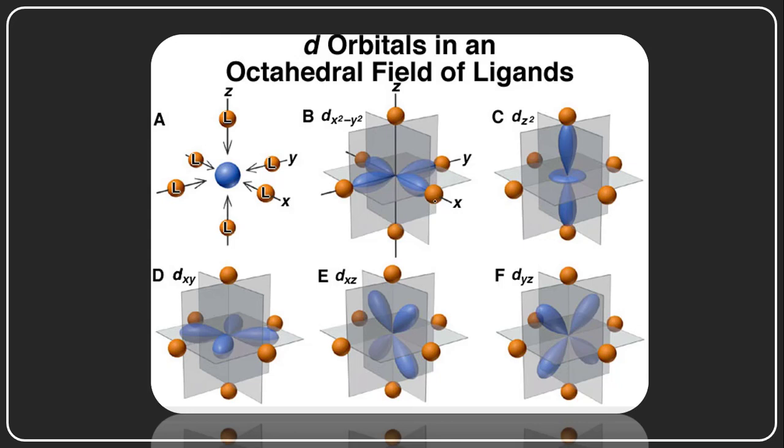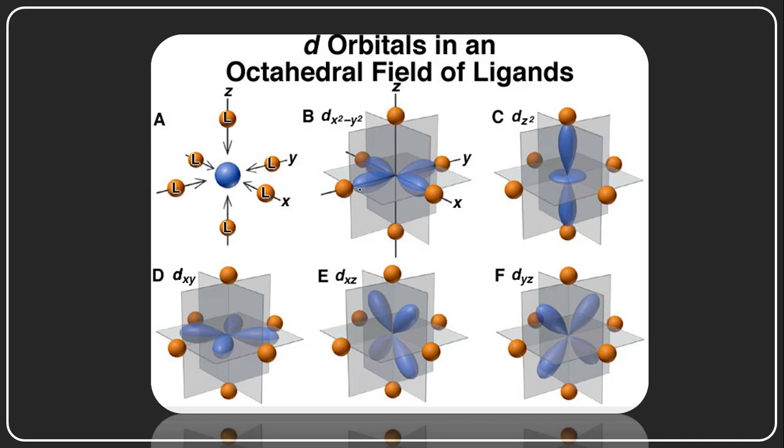The orange balls indicate the ligand orbitals, and the blue ones are the orbitals of the central metal cation. All four lobes of the dx square minus y square orbital lie along the x-axis and y-axis.